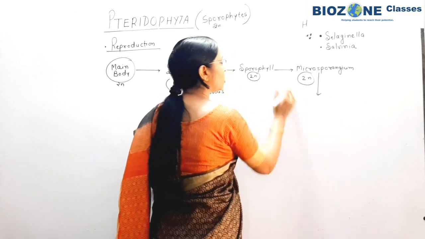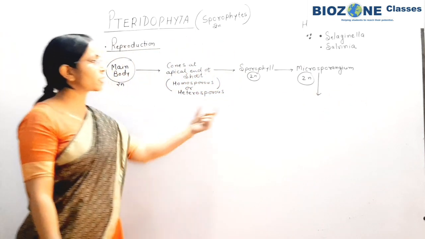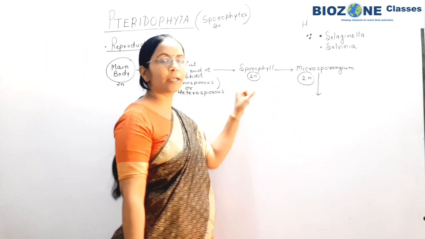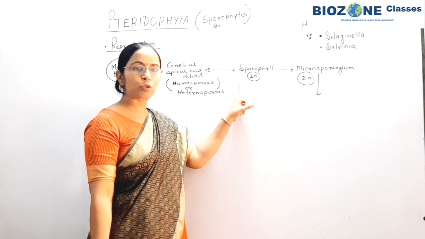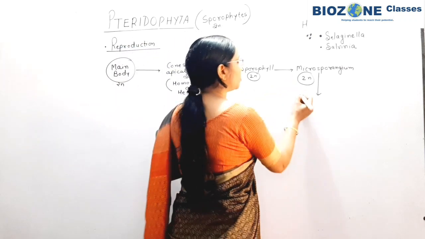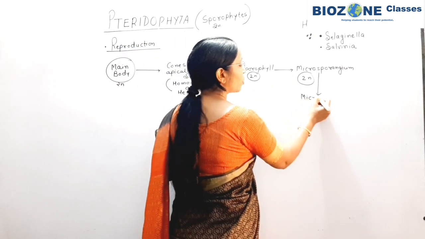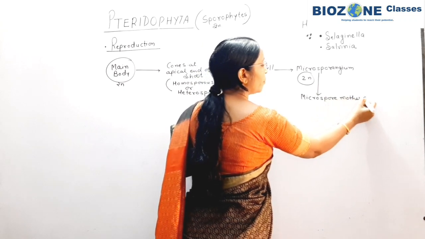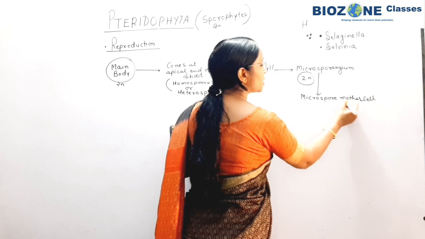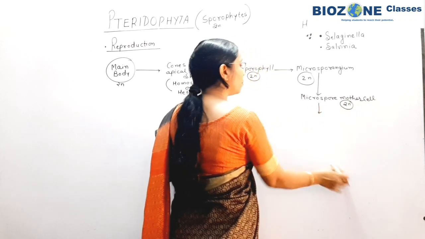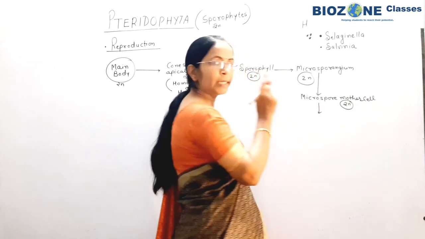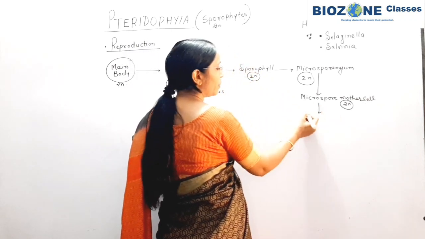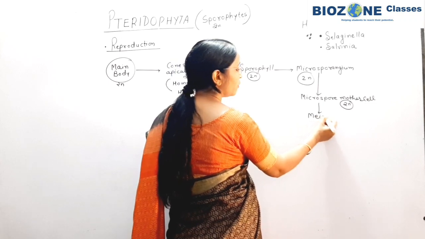Inside this microsporangium or megasporangium, I explained the entire process for any kind of spore. As an example, I explained the microspore formation. Microsporangium shows the development of microspore mother cells. These microspore mother cells are also diploid, and a number of them are present in the microsporangium. This microspore mother cell, or in short MMC, undergoes meiosis division.